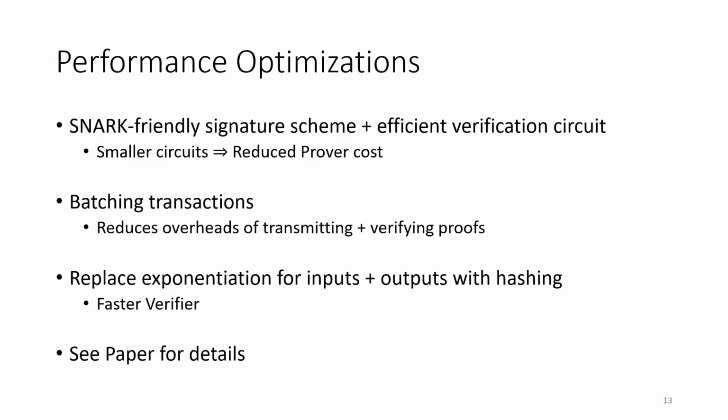Second, we batch transactions on the prover, which means that the number of proofs that must be verified is substantially reduced. Finally, even with this batching, we would naively generate functions with quite a lot of inputs and outputs, and those are somewhat expensive to verify. Instead, we're going to hash all the inputs and outputs of a batch so that the snark is applied to a function with very few public parameters. This does mean that the verifiers have to do some additional hashing, but that's cheaper than the marginal operations they would have to do to handle additional I/O.